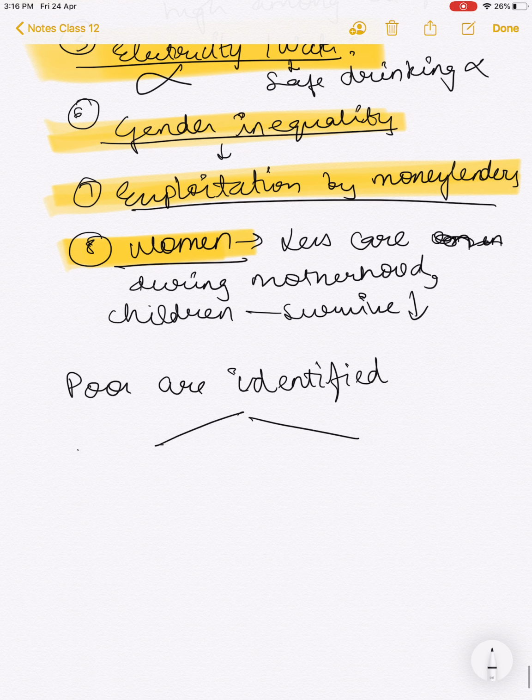These are the only parameters that the economists take in view while they identify the poor. Firstly, it is their occupation, and secondly, it is the ownership of their assets.